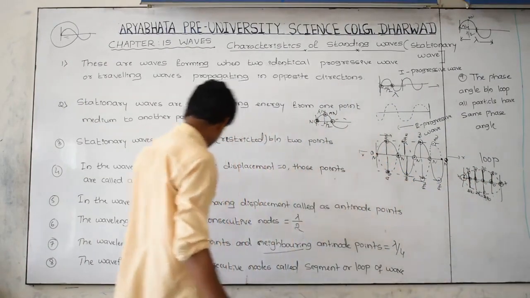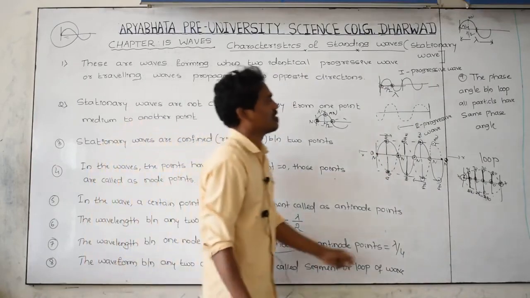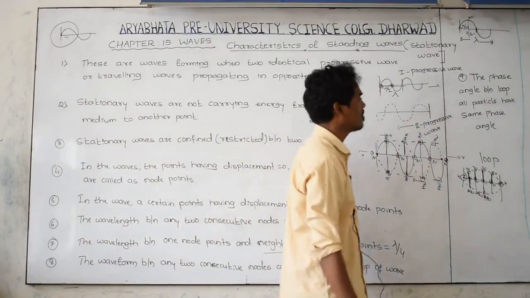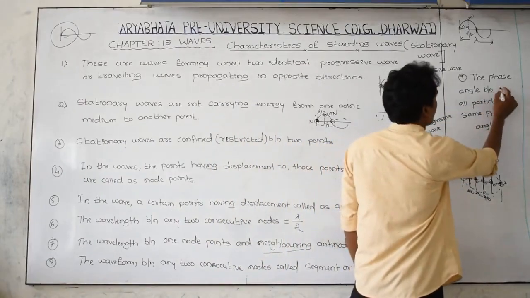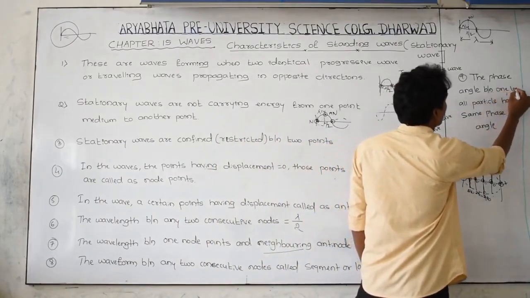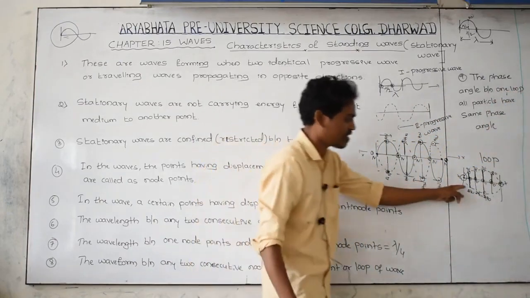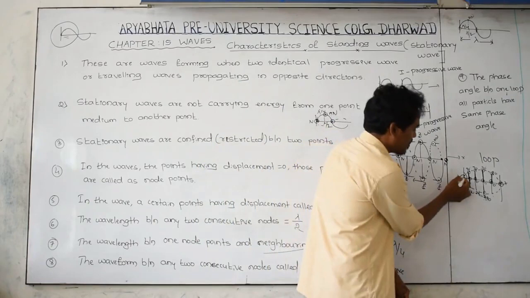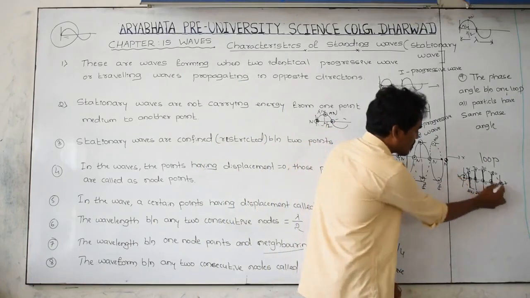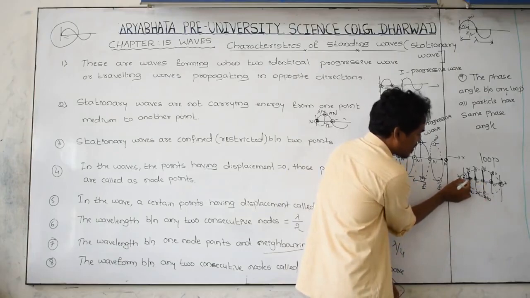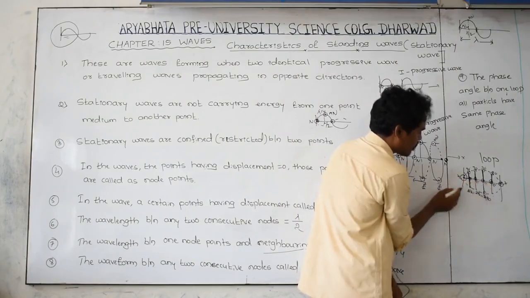And again, go to the next one, that is the phase angle. Within one loop, all the particles have the same phase angle. For example, consider one loop, with node points 1, 2, 3, 4. What is the phase angle for these particles? 0, 0, 0, 0.